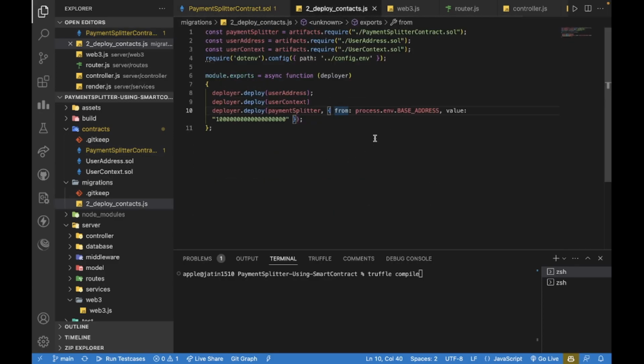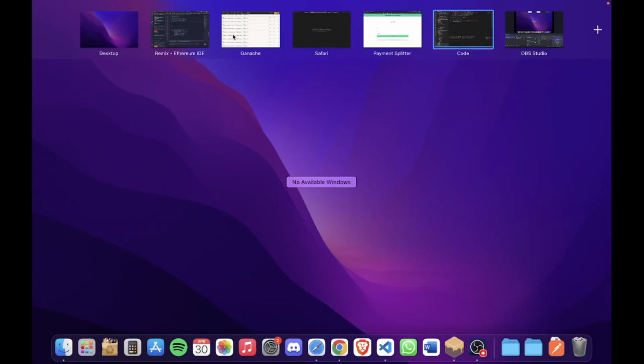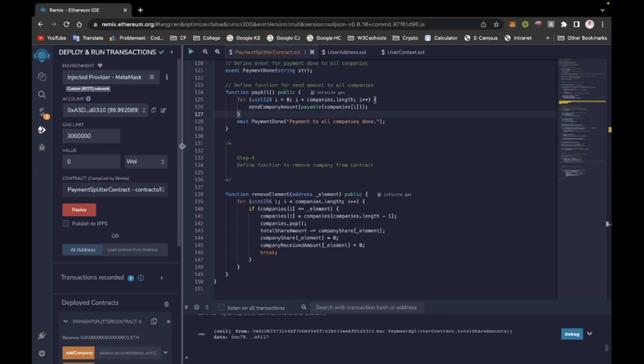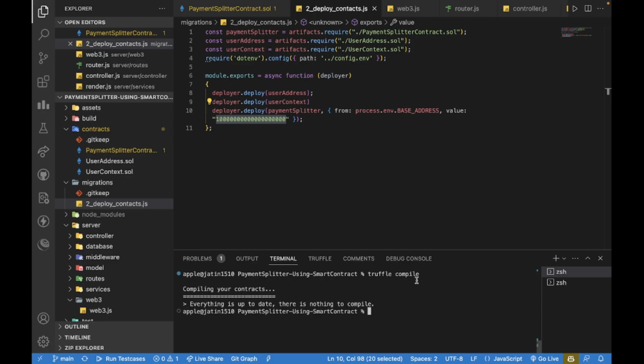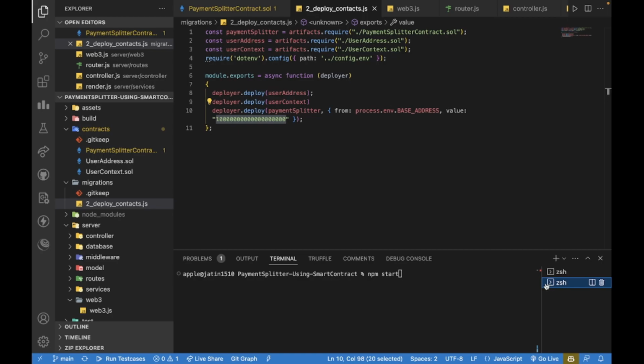As I mentioned, first I provide my address as I did in my Remix IDE. Then I also provide the initial amount. Here I initially provide 10 Ethereum. Now, as I did with Truffle, I use the Truffle compiler to compile our code and also deploy. So let's compile. Compilation is done.